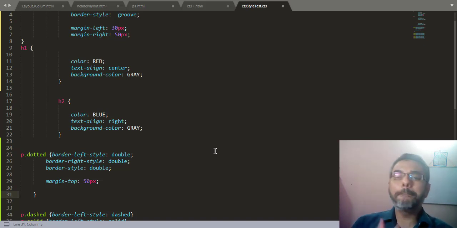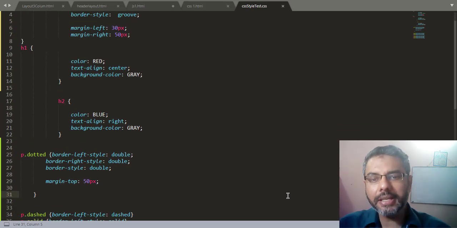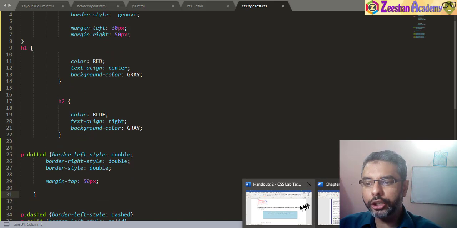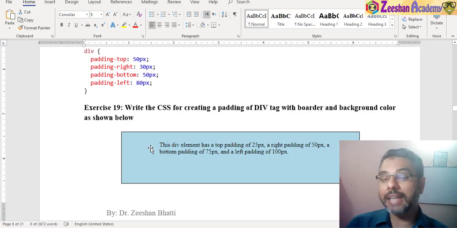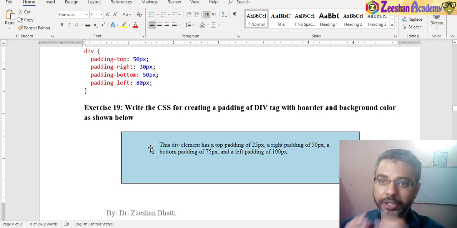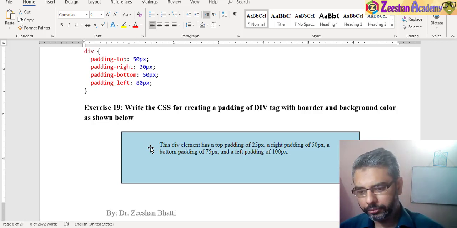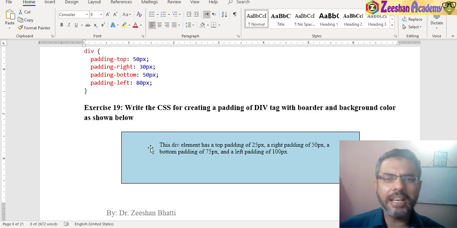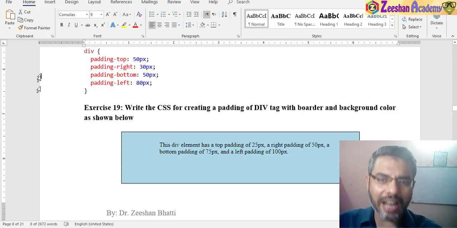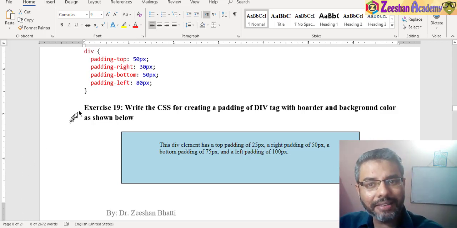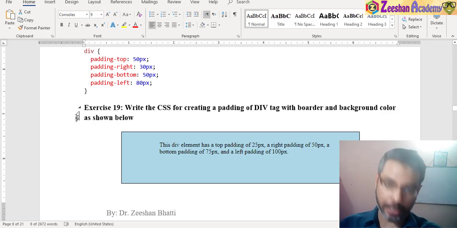Now, padding is something that allows us to control the space of content after the tag has started. There's a difference between margin and padding which needs to be clearly understood. Margin is the space from the starting of the document till the first letter that may appear on that document.